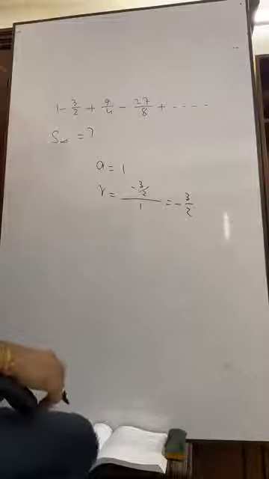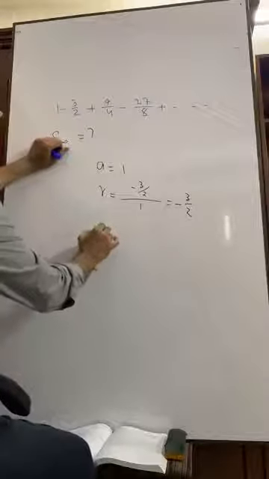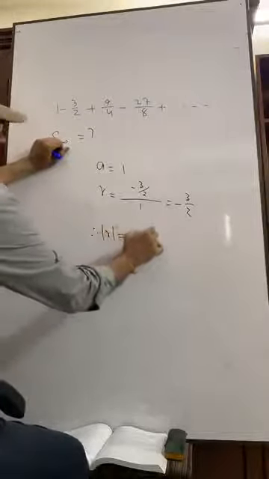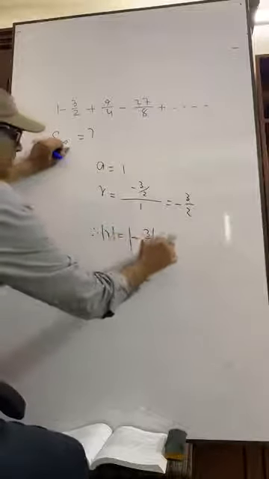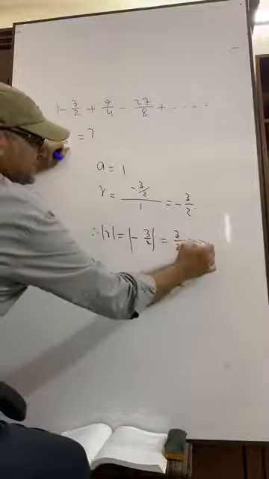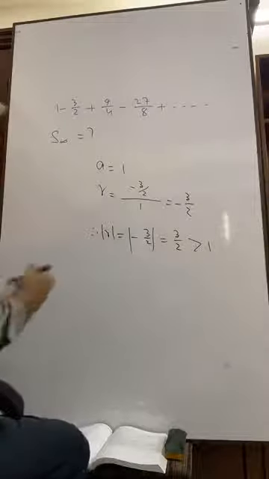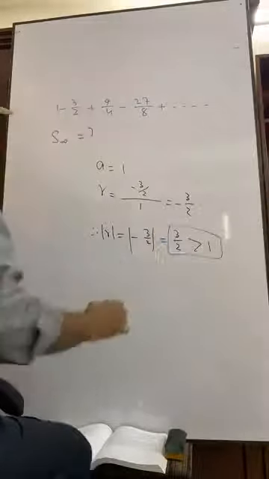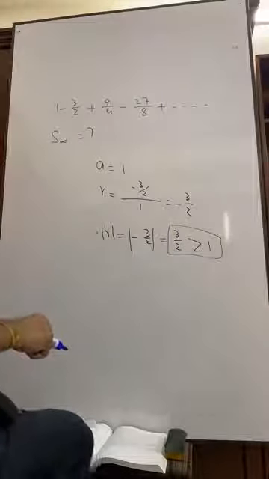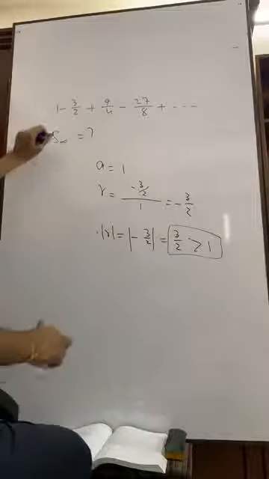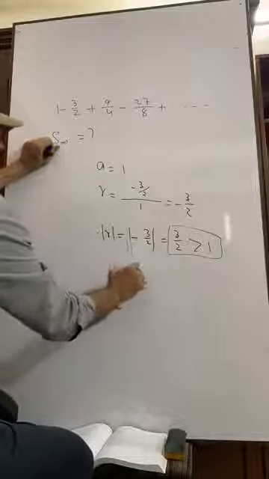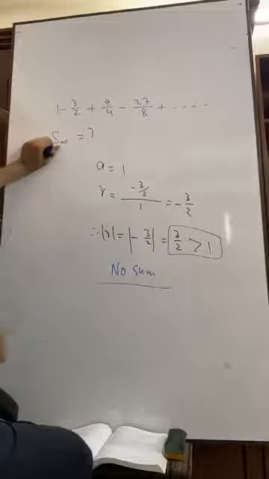Now, absolute value of R is equal to absolute value of minus 3 by 2, that is equal to 3 by 2, which is greater than 1. And we know the sum exists only if this is less than 1, but it is greater than 1. So there is no sum. No sum. It is your answer. No sum. Okay?